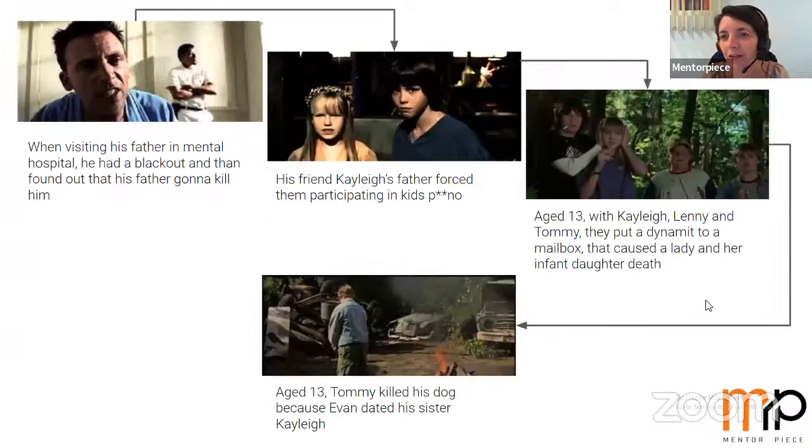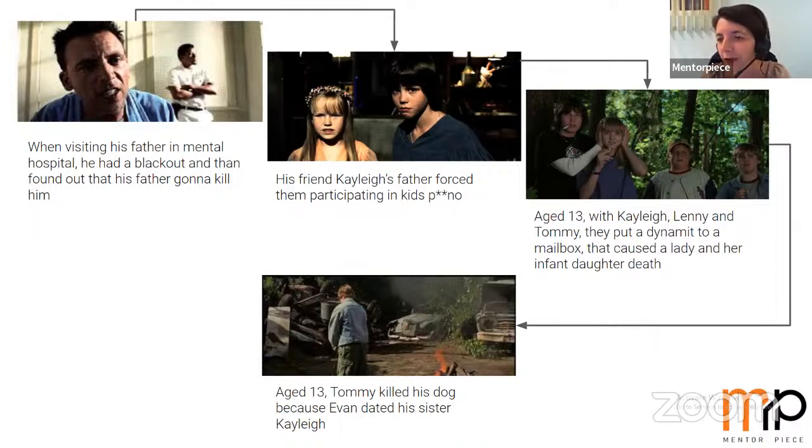The events when he suffered from the blackouts in the film started from his visit to his father in a mental hospital, when he had a first blackout and then found out that his father was going to kill him. The second blackout was when he, with his friend Kylie, was forced to participate in kids porno by Kylie's father.